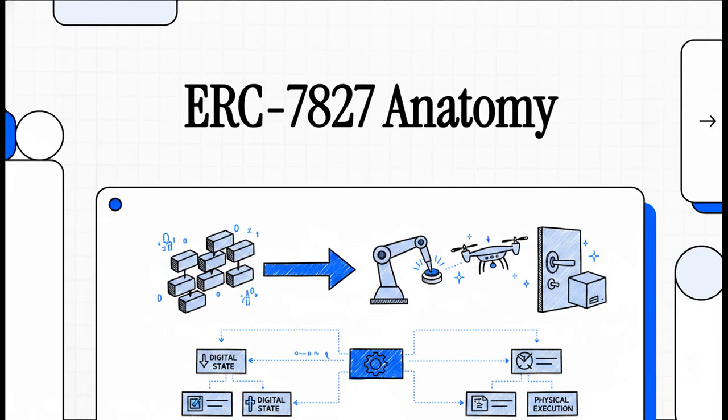Welcome to The Explainer. Today, we're jumping straight into a masterclass on the clinical, bare metal mechanics of ERC-7827. We are looking at what many consider the absolute holy grail of Web3. You know, that fascinating intersection where abstract, on-chain digital state reaches out to trigger physical execution in the real world. We're going deep into the architecture that allows a deterministic blockchain to interface directly with our physical reality, all while maintaining absolute 100% fidelity every single step of the way.